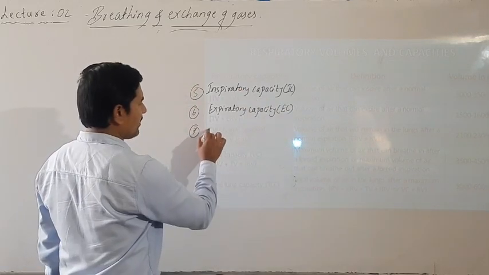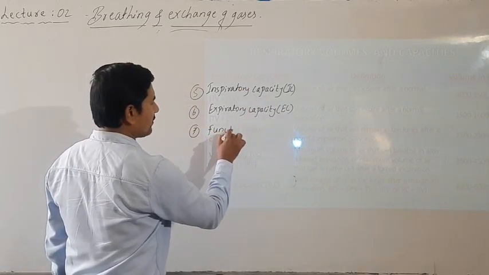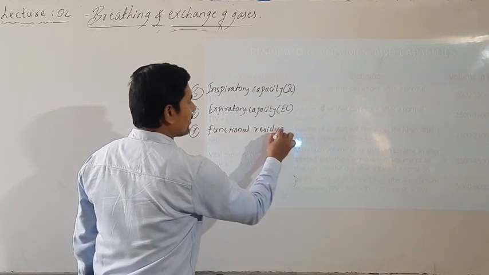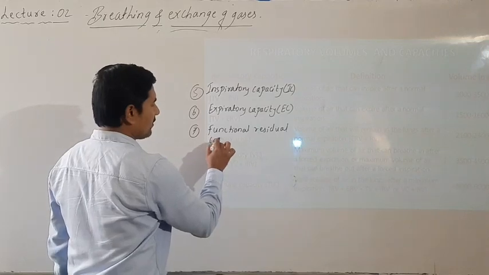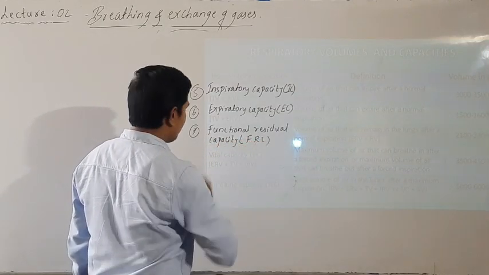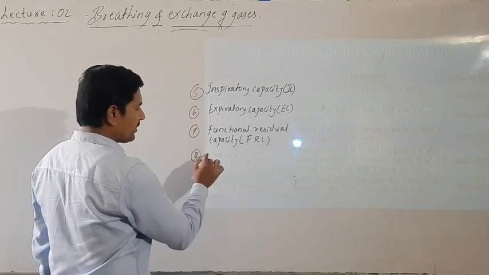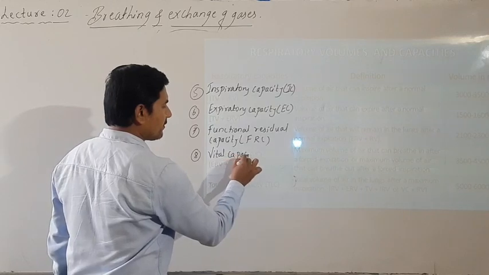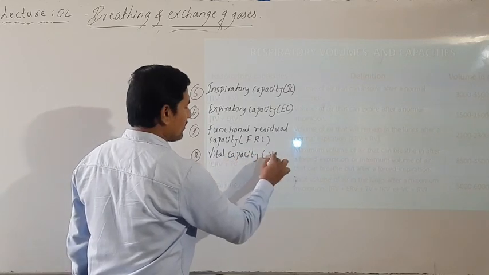The 7th one is functional residual capacity, where it is called as FRC. The 8th one is vital capacity, where we call it as VC.